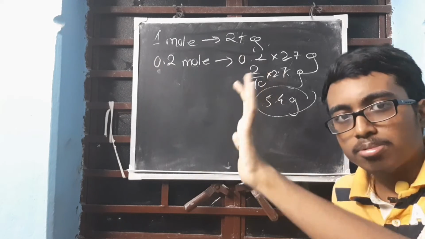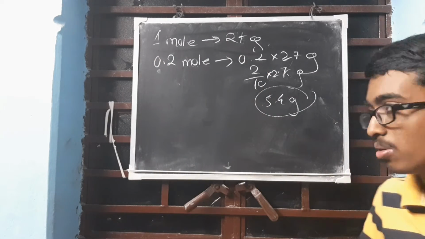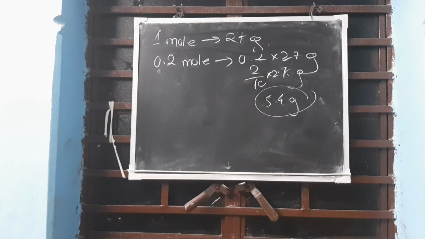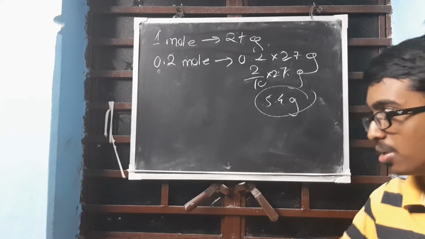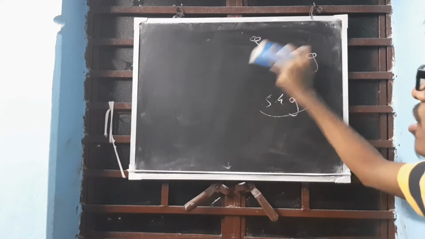1 mole is 27 grams. 27 into 2 divided by 10 is 5.4. They did not even write this directly, but you should write it because the teacher will not understand a mental calculation. Okay, next question.